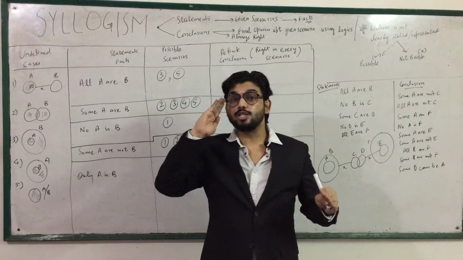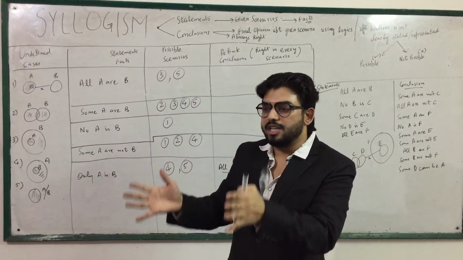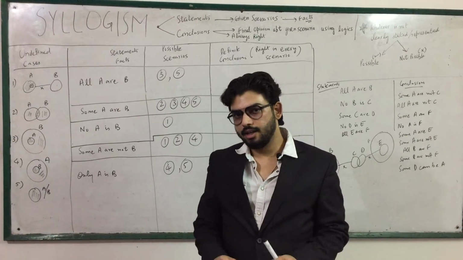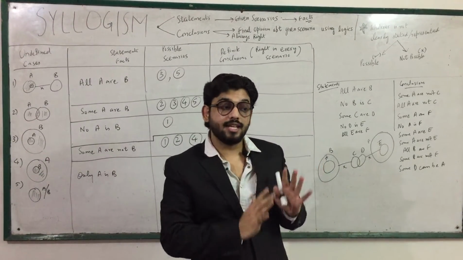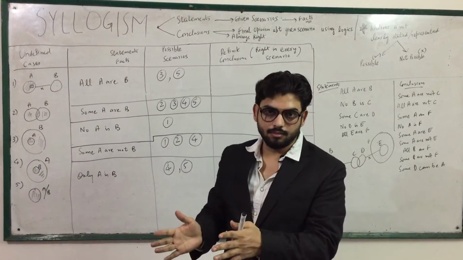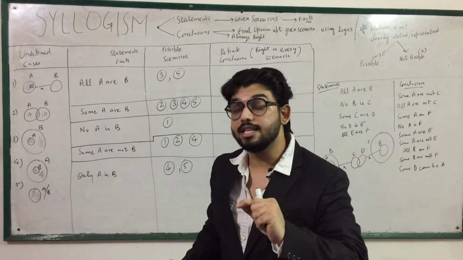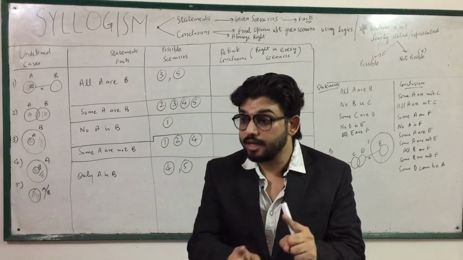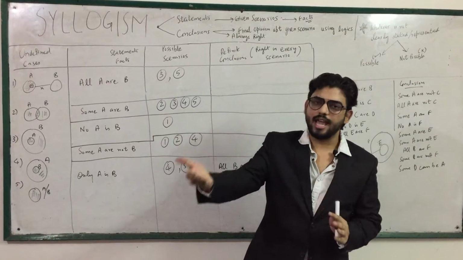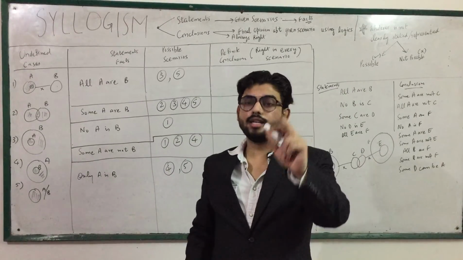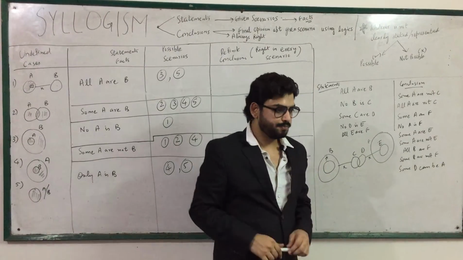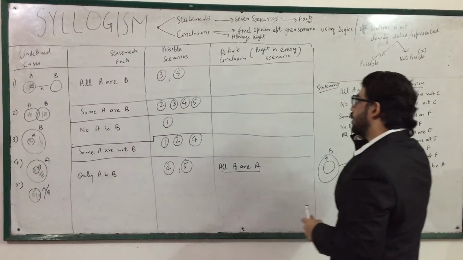You will never assume on your own that because nothing is mentioned about this group, they are not. You will not think that because I am saying some students are 90% scorers and I am not talking about the other some, they surely are not. This is your assumption. If I am not taking these people in the statement, that means they can be or they cannot be. Not like that.